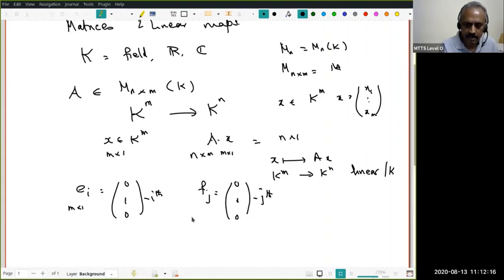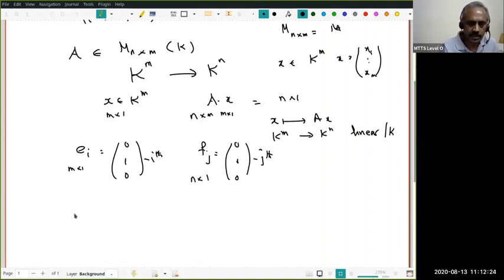This is n cross 1, and that is m cross 1, a column vector here and a column vector there. The basic thing one has to learn is what is A of E1. Notice that this is a vector, therefore this makes sense.